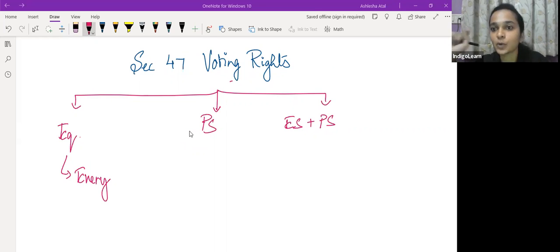Basically, when we are talking about voting by poll, there one share is equal to one vote. When we talk of show of hands, it is one person is equal to one vote. When we talk about poll, it is in proportion to your holding in the paid up share capital of the company, your vote will be counted whenever we are talking of voting by poll. So there is a proportionate voting right which the equity shareholders have.